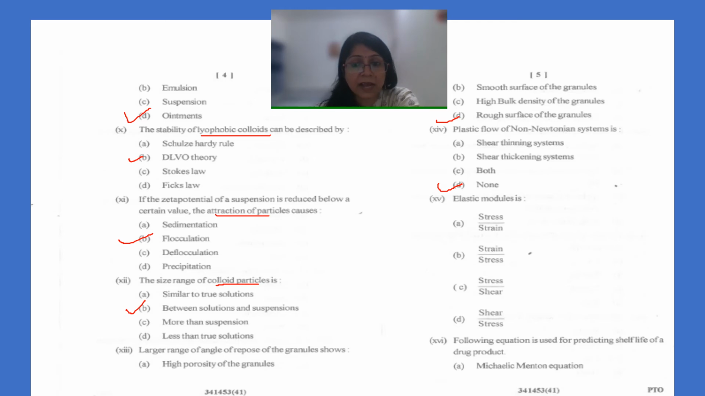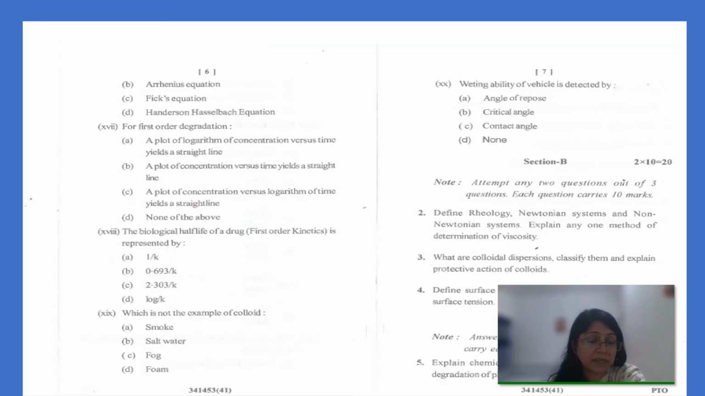The next is elastic modulus. Elastic modulus is stress upon strain. That is formula based. Then the following equation is used for predicting shelf life of a drug product: Michaelis-Menten equation, Arrhenius equation, Fick's equation or Henderson-Hasselbalch equation. The answer will be the Arrhenius equation, because it gives the relation between temperature and the reaction rate constant.